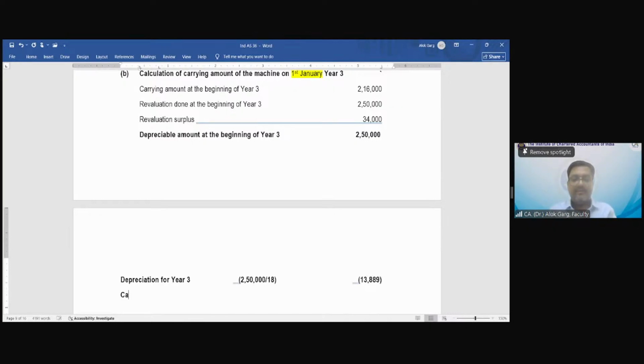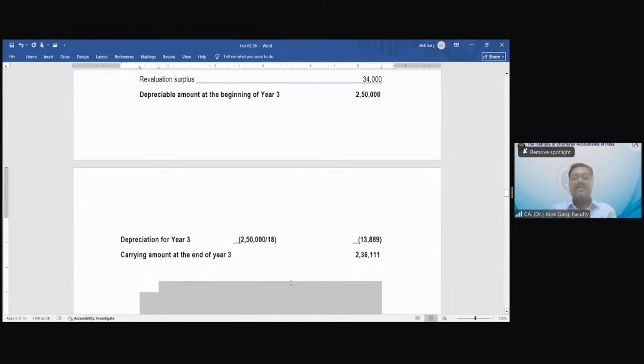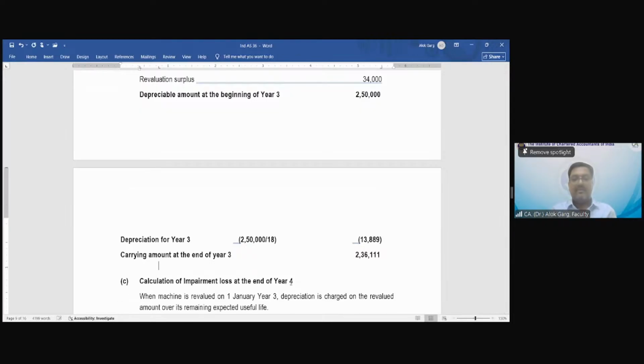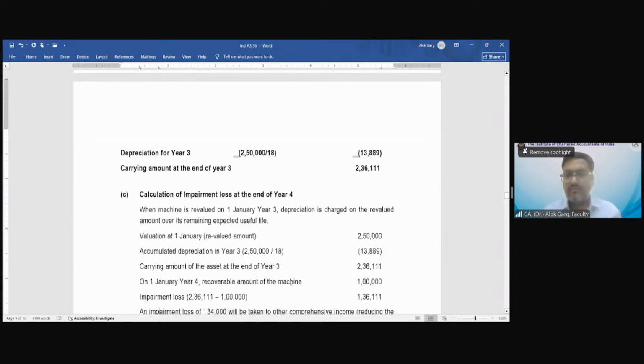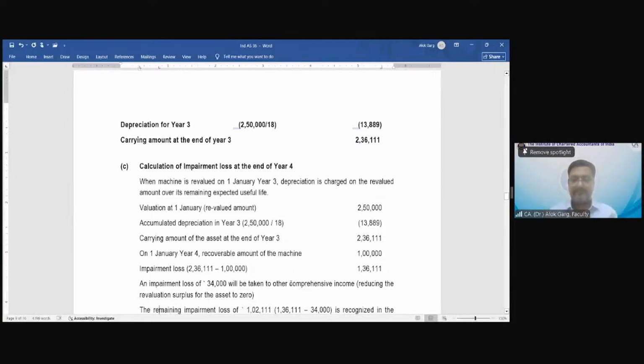Carrying amount at the end of year 3. How much is the carrying amount at the end of year 3? 250 minus 13,889. 236,111, right? This is the carrying amount. Okay. Now there is an impairment. So we are clear up to this part, right?